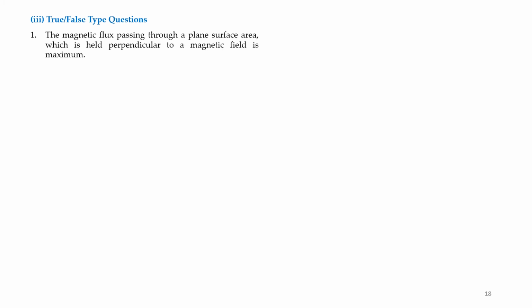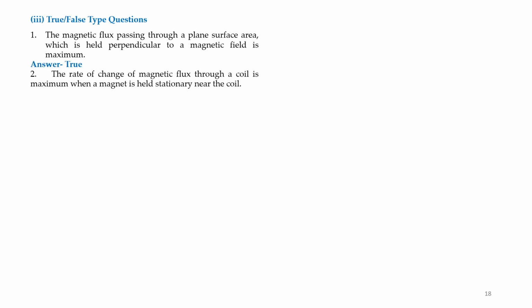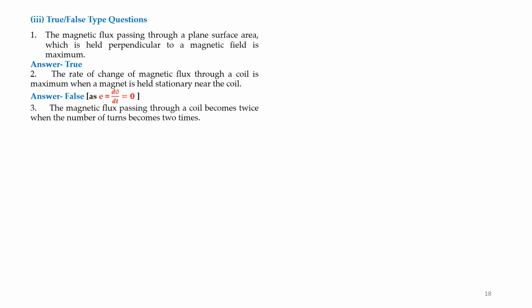True or false type questions. The magnetic flux passing through a plane surface area which is held perpendicular to the magnetic field is maximum. True. The rate of change of magnetic flux through a coil is maximum when the magnet is held stationary near the coil. False. The magnetic flux passing through the coil becomes twice when the number of turns becomes 2 times. True. This is given by the relationship phi is equal to NBA cos theta. When you increase the N, the flux increases.